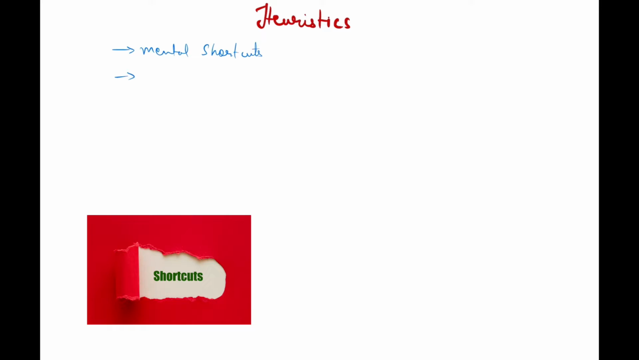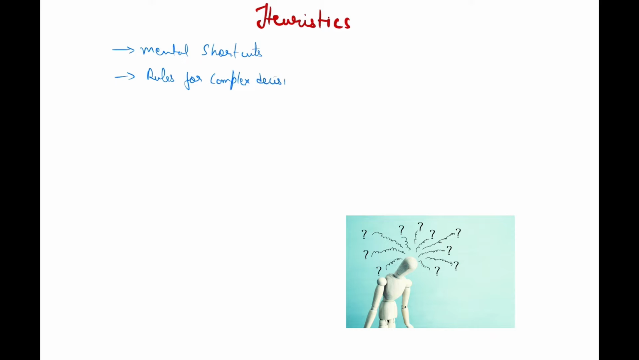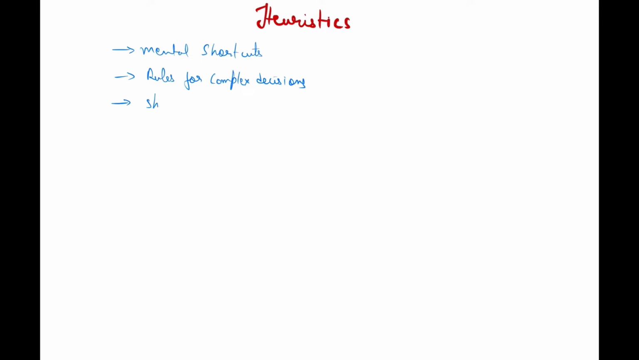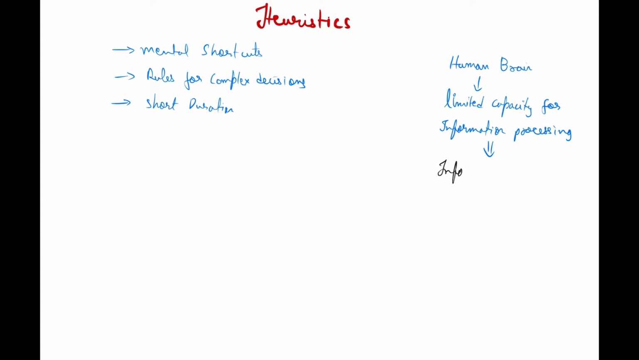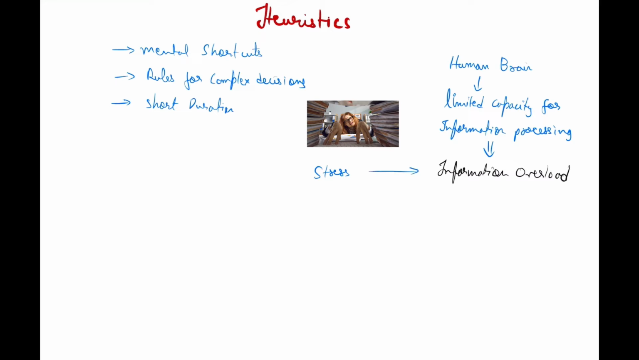Heuristics are mental shortcuts we use to process information. They act as simple rules for making complex decisions or drawing conclusions efficiently in a short duration. The human mind has a limited capacity for information processing. If any information input crosses this threshold, it leads to a state of information overload, where efficient and productive mental processing will get inhibited. Information overload can also be a consequence of stress or the bombarding of information from multiple sensory modalities. It is important to note that the human mind is not perfectly rational in decision making.